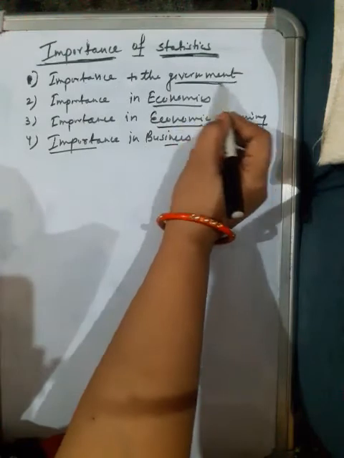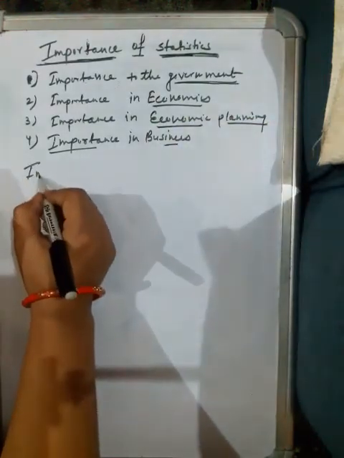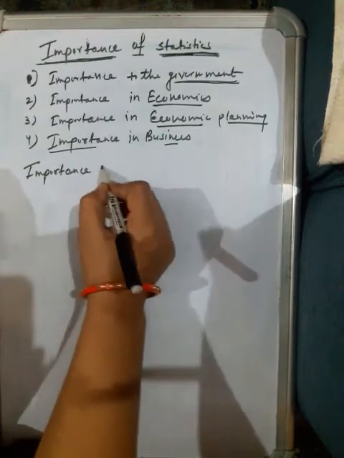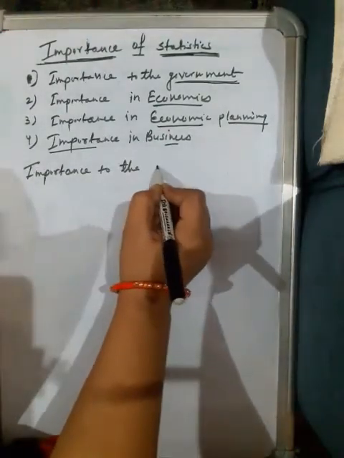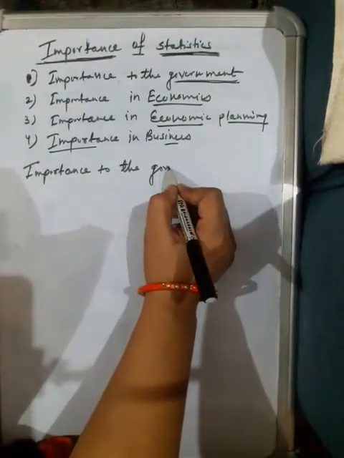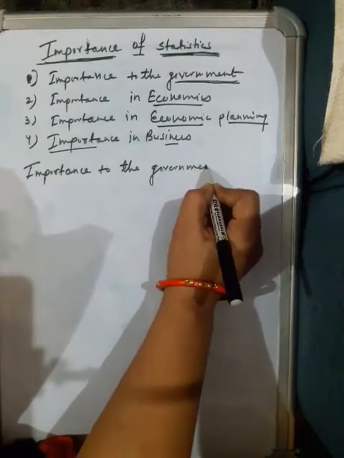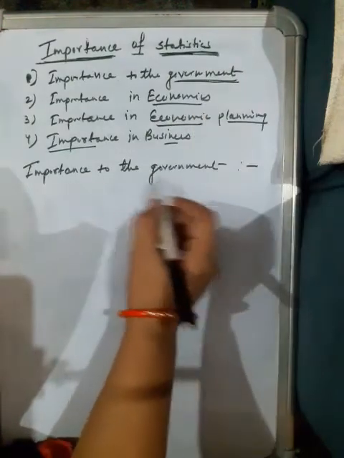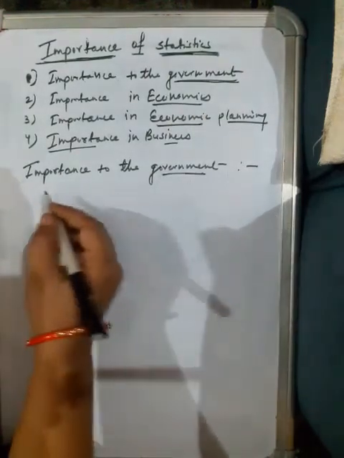First, I'll discuss the importance to the government. What is the role of statistics for the government? How does statistics help the government?